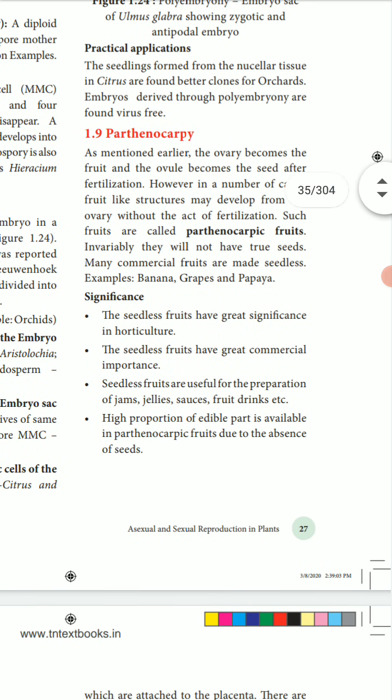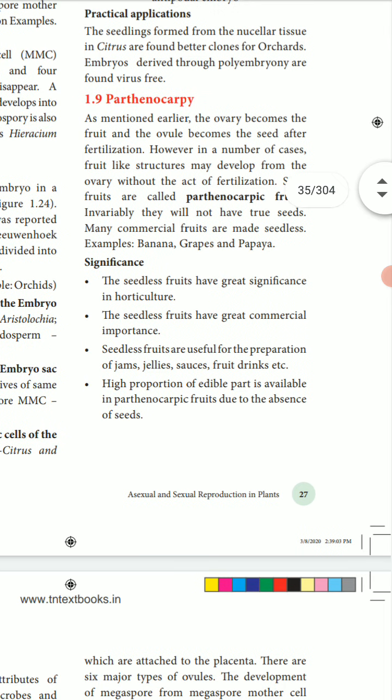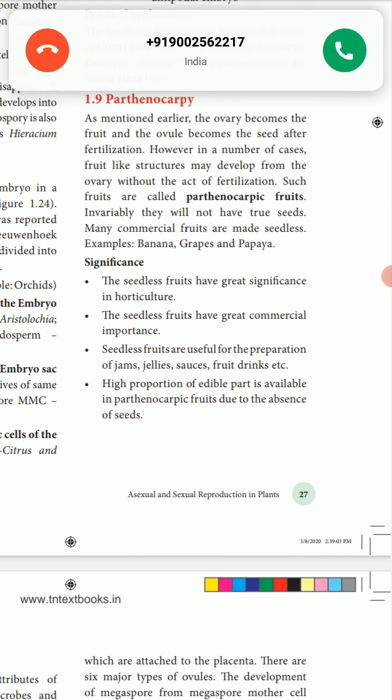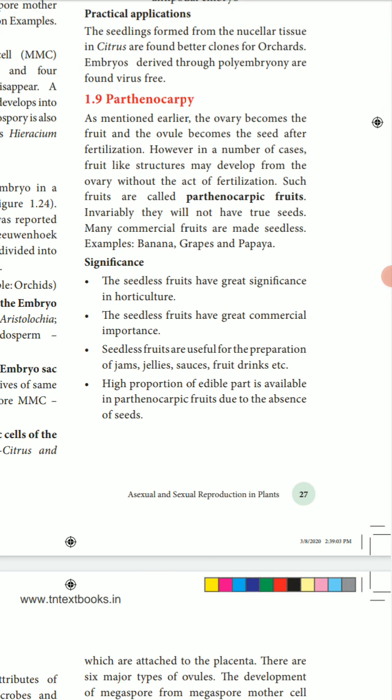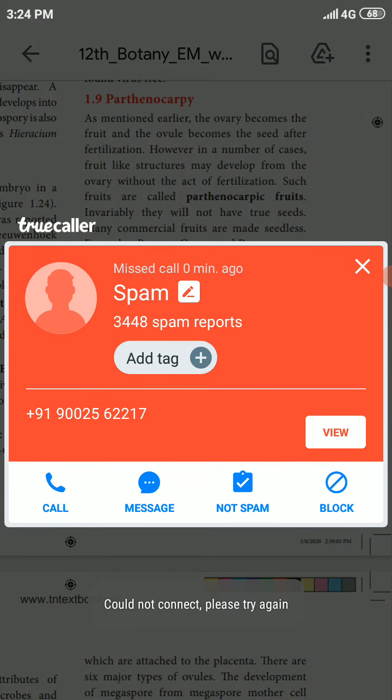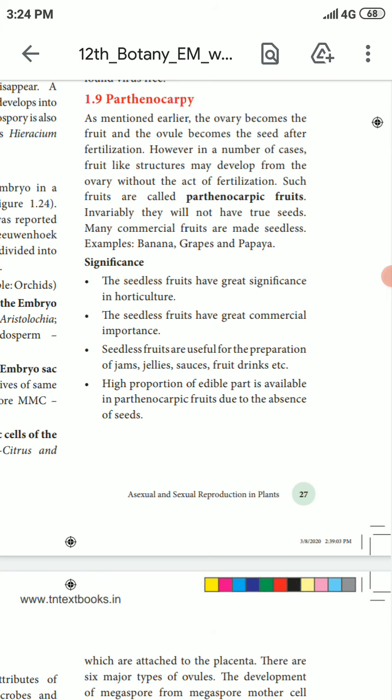Then the second one, after apomixis and polyembryony, is parthenocarpy. As mentioned earlier, the ovary becomes the fruit and the ovule becomes the seed after fertilization. However, in a number of cases, a fruit-like structure may develop from the ovary without the act of fertilization.